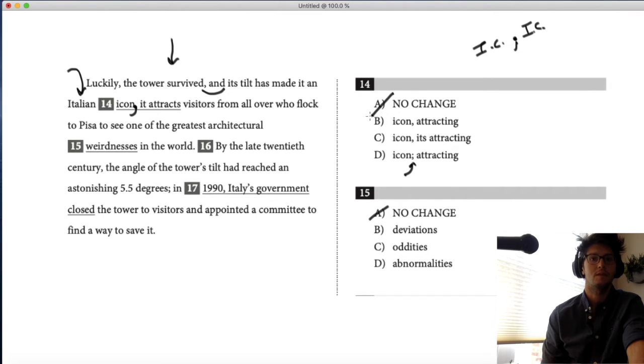So we can't have a comma there. Okay, D is classic because look, it attracts visitors is already a sentence, as long as they don't mess it up later, and they don't.